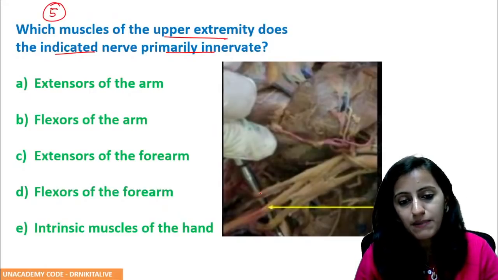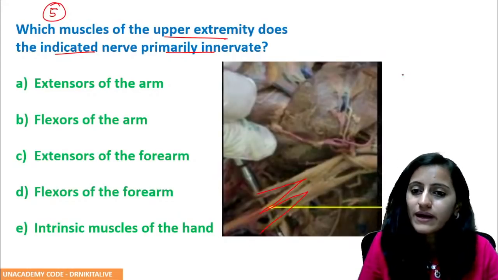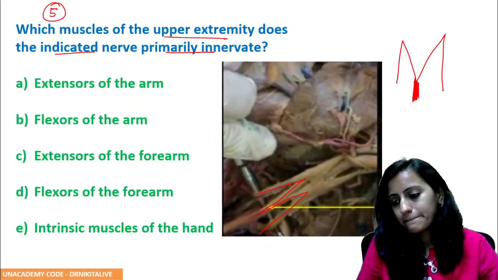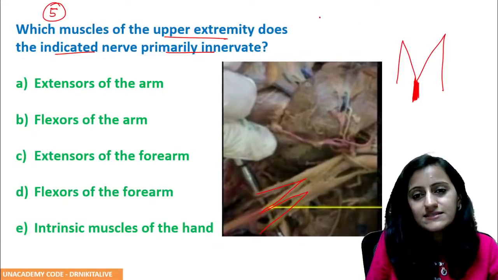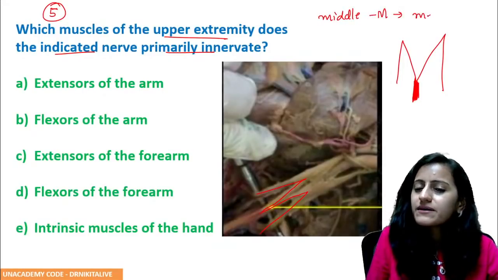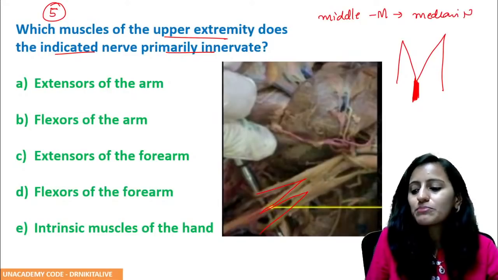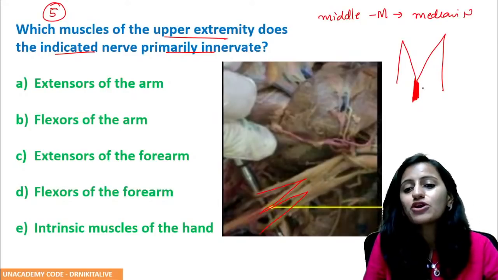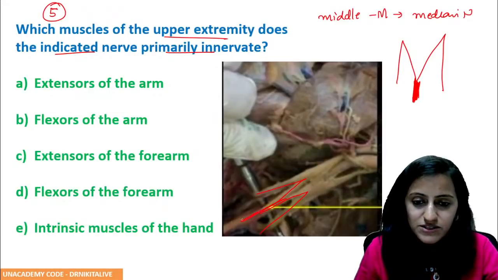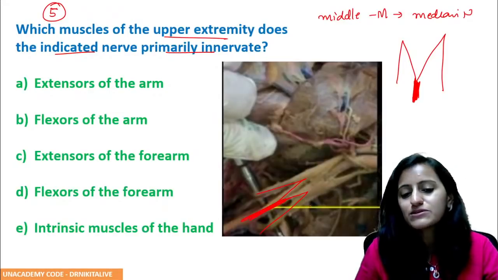The nerve which is right in the middle of the M, remember M, that is your median nerve. So this marked nerve is the median nerve.